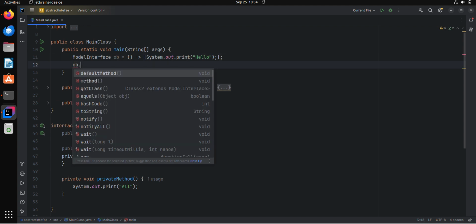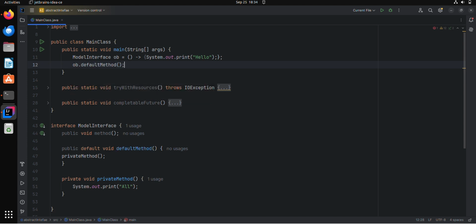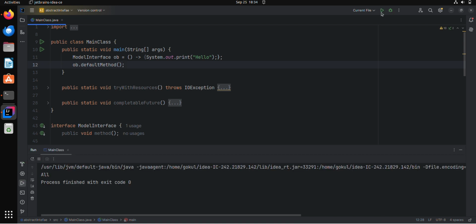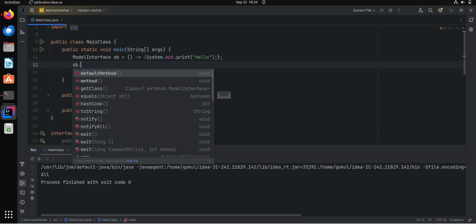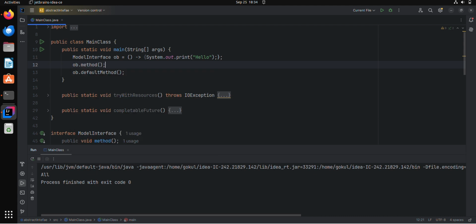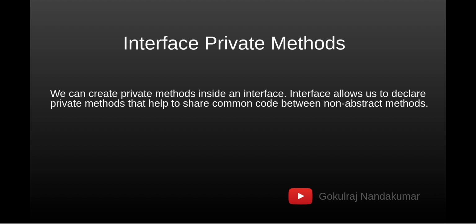Then I'm trying to call the default method here. Let's see. It will print only world. If I want to print hello also, I need to call the abstract method of the interface. Now we can see hello world like this. Okay, that's all about the private method in interface.